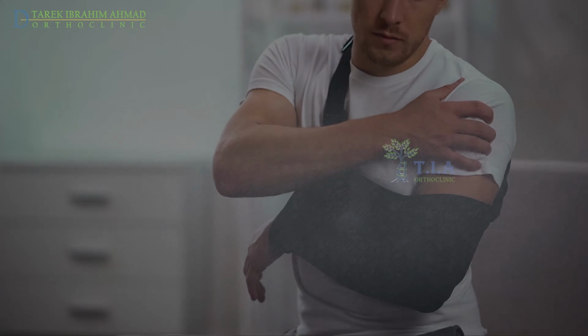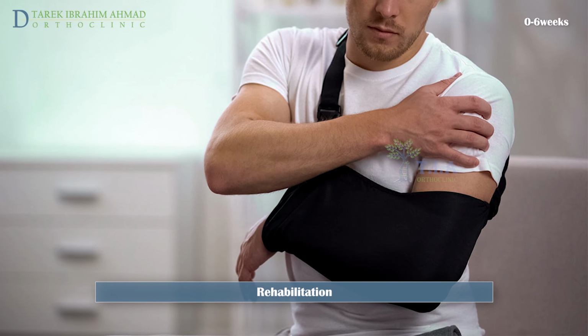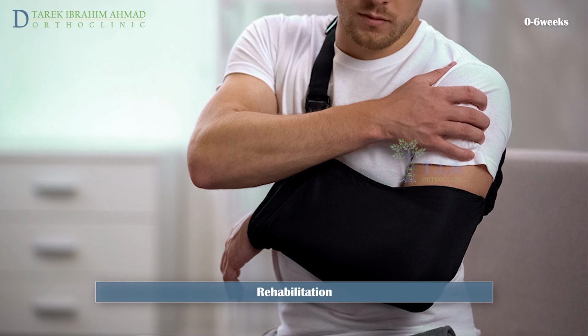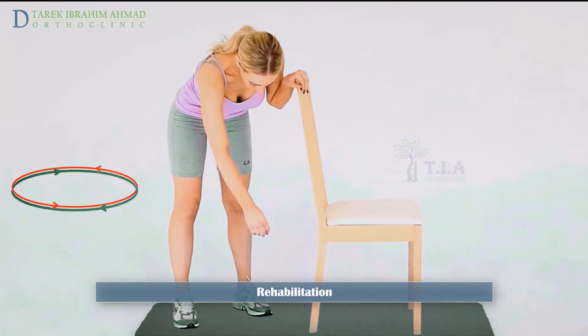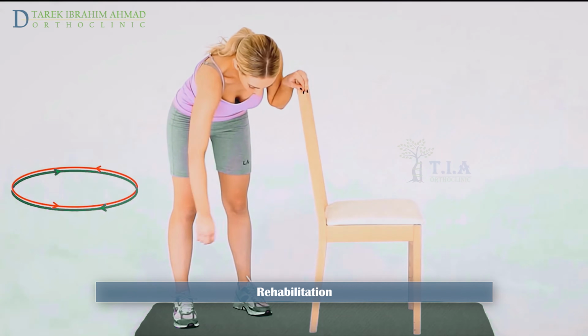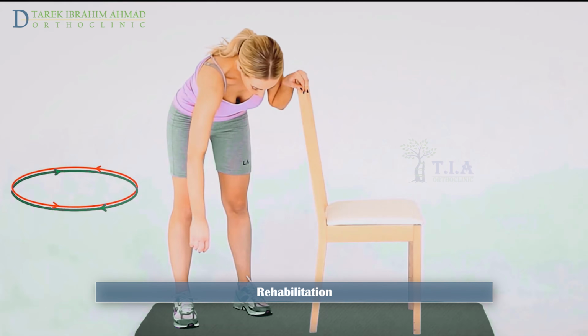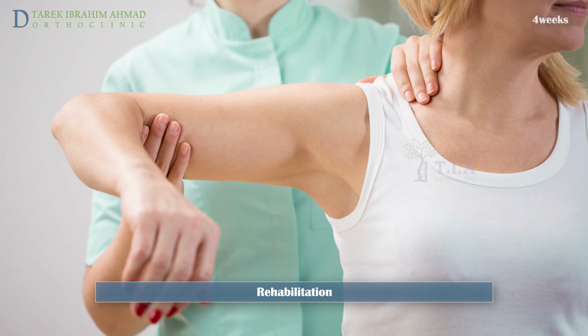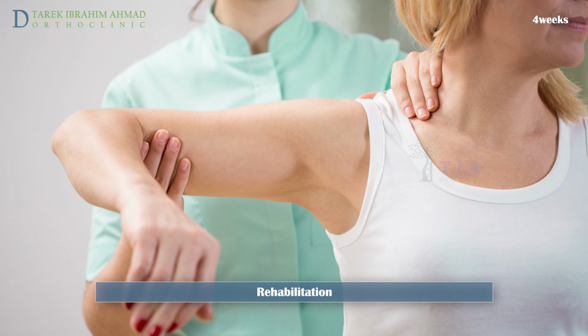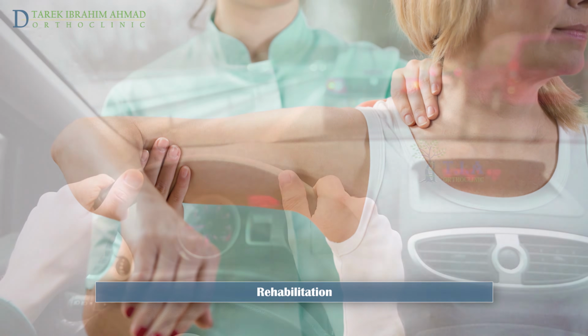Rehabilitation. For about 4 to 6 weeks, you will need to wear a sling to restrict the use of your arm and let the tissues heal. The pendulum stretch may be performed for 5 to 10 minutes several times a day during the first few weeks. Physical therapy should be initiated after 4 weeks post-op to regain strength and function in the shoulder.